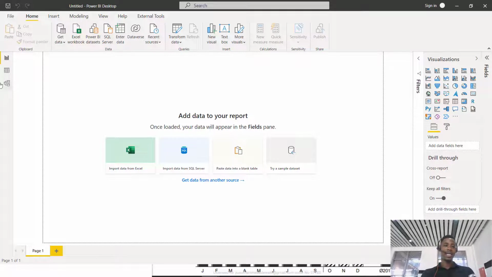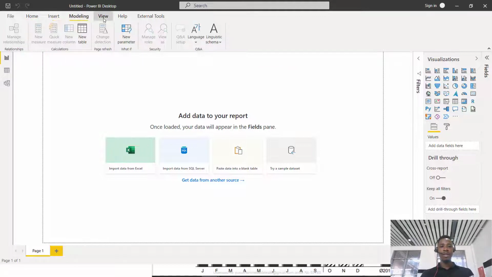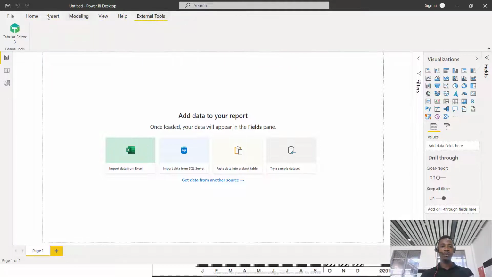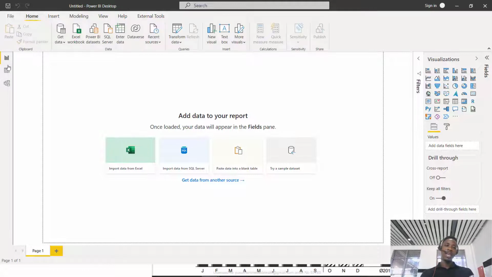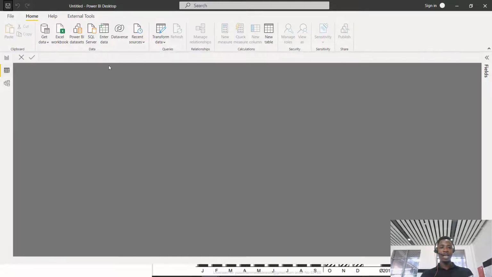It's just like Excel. You have all your ribbons here and different tabs. We have the Home tab, Insert tab, Modeling, View tab, Apps, External tools, and all that, right? And here we have the report view. This is where you view all your reports, and this is where you view the data.